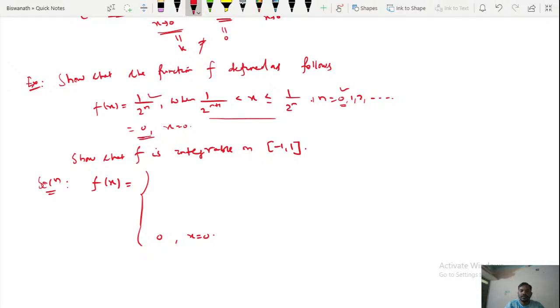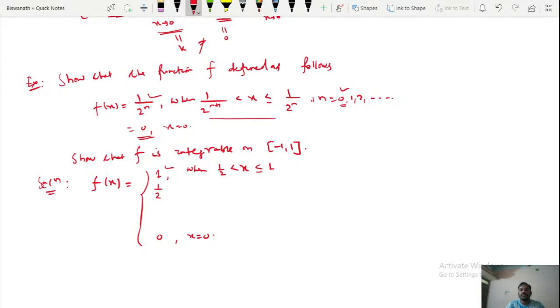If n is equal to 0, in place of n I put 0, so 1 by 2 to the power 0 is 1, and when x lies between 1 by 2 and 1, the value is 0.